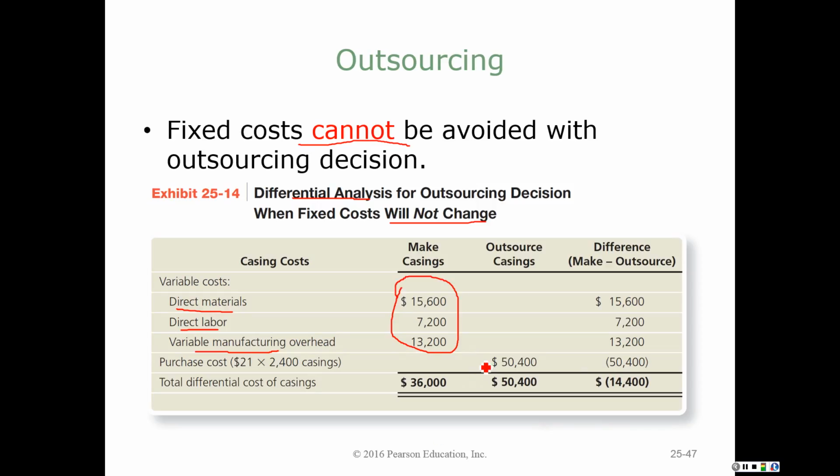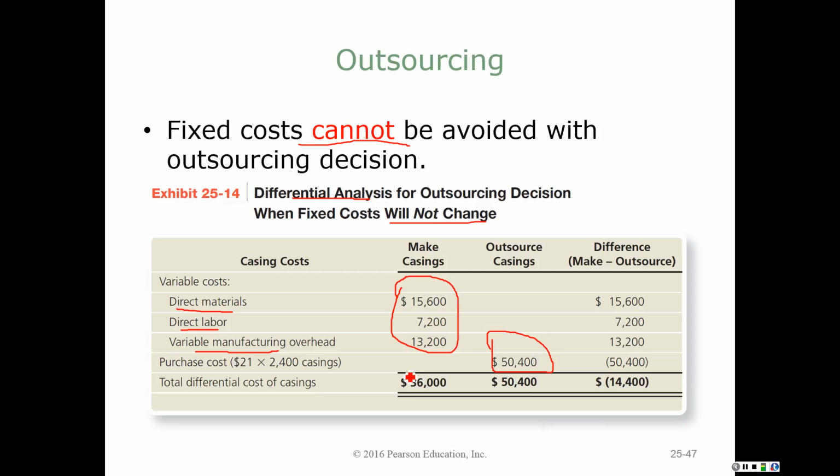And if I outsource my product, I'm going to spend $50,400 in purchasing it. So in essence, it actually costs me less in relevant cost to manufacture this product than it does to outsource it. This seems a little abnormal compared to the information that your text gives us.